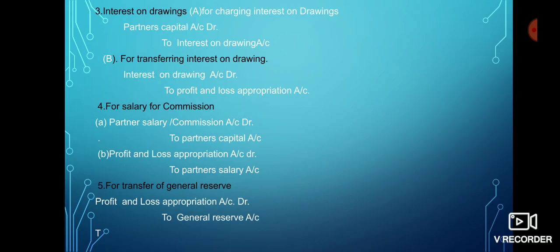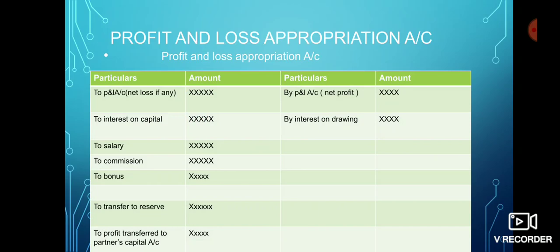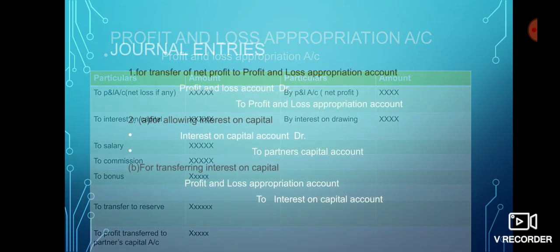Now, interest on drawing. If interest is charged on drawing, partners' capital account debit to interest on drawing. For transferring the amount of interest on drawing to the profit and loss appropriation account, the entry will be interest on drawing account debit to profit and loss appropriation account, and it will be shown in the profit and loss appropriation account on the credit side, as it is written in the profit and loss appropriation account, second item, by interest on drawing.